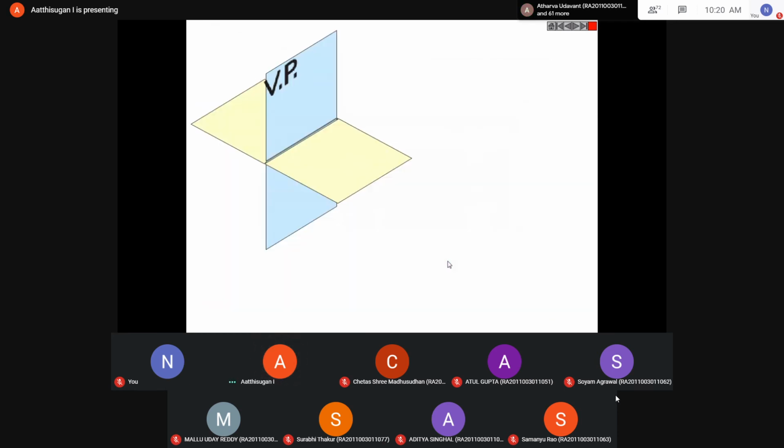Okay, we come to the quadrants. Here we are taking the 4 quadrants. Now if we take any one line, we have the 4 quadrants in one plane. This is the vertical plane, this is the horizontal plane, HP and VP, divided into 4 quadrants. This XY is nothing but the reference line. This is the first quadrant, second quadrant, third, and fourth.